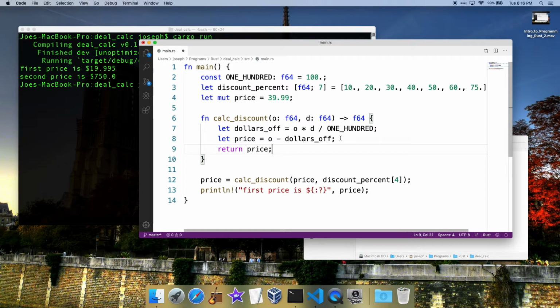Whereas expressions, they also perform an action, but they do return a value. So this is an expression. This whole function here, this is an expression. And they actually don't need to end with a semicolon. If you add one, it kind of makes it a statement. And the reason these are statements is because this is an expression, but this whole thing is actually a statement.